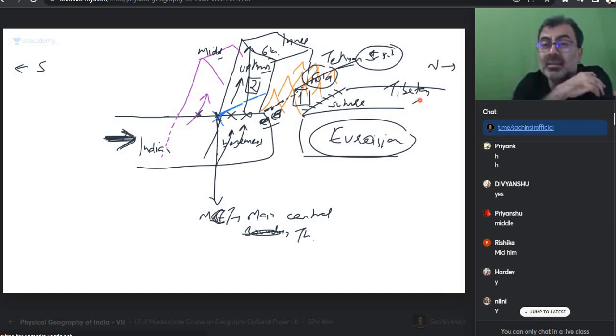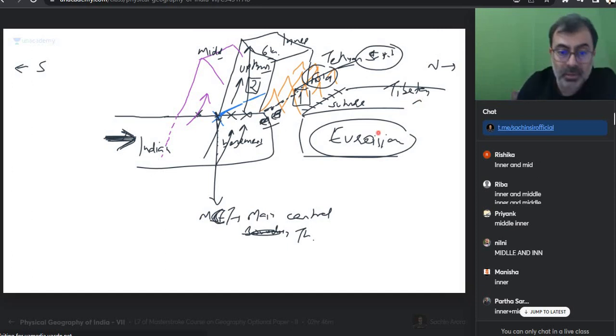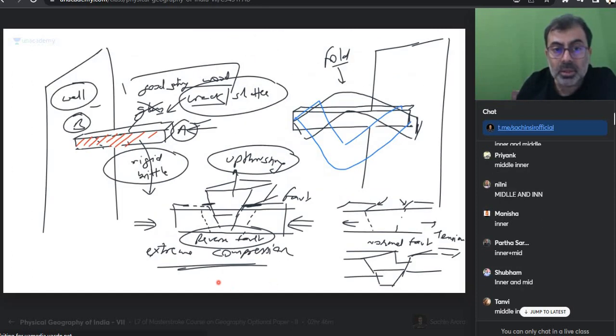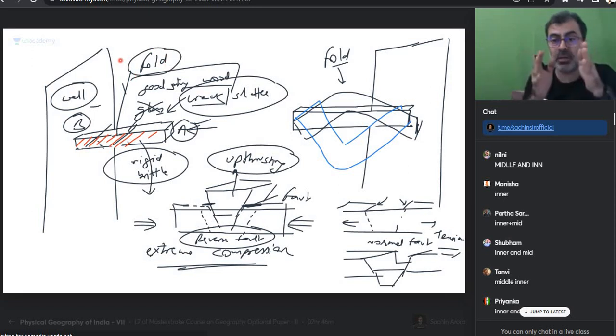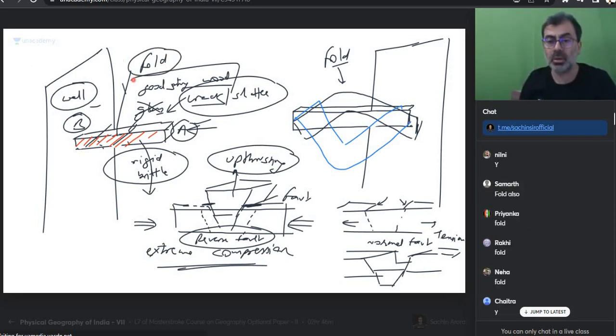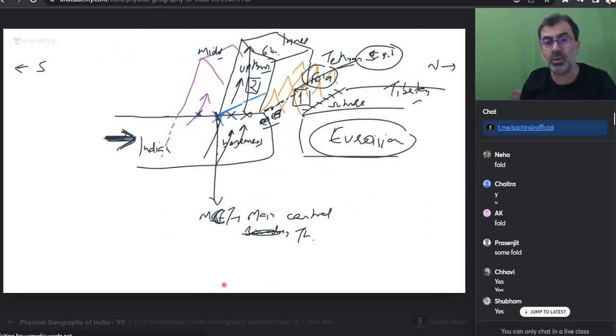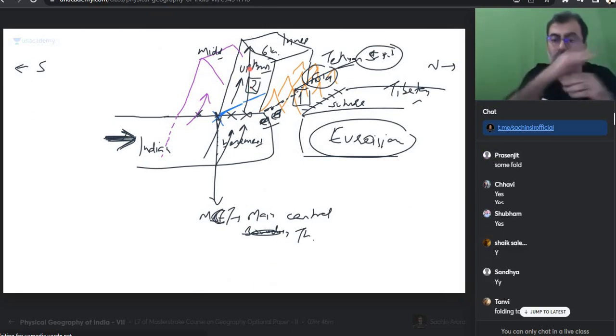Now which Himalayas will be crystalline? The two, inner and middle Himalaya. Will there only be cracking, or will there be a little folding first? First a little folding will happen and then it will crack also. So can I say it is only faulting, or did some folding also happen? First folding happened, so first it folded.